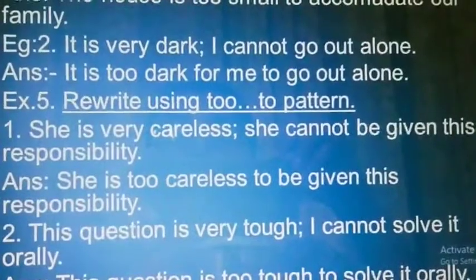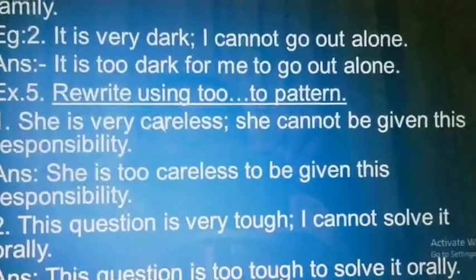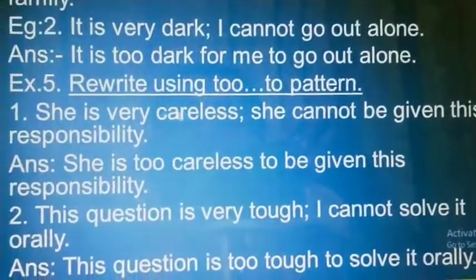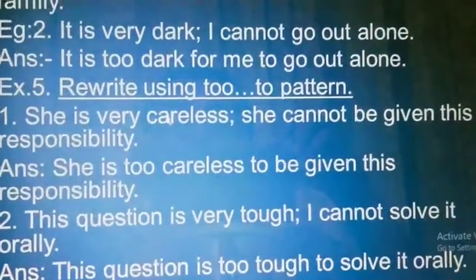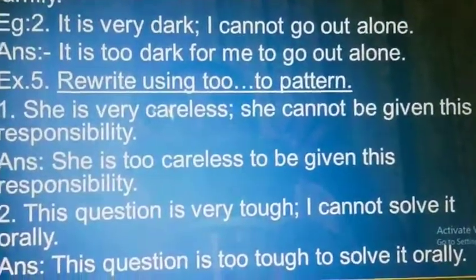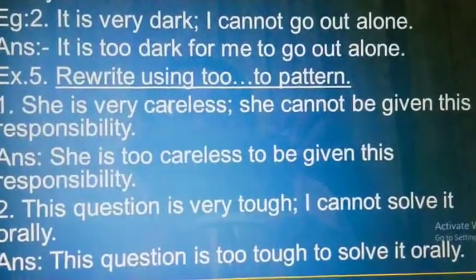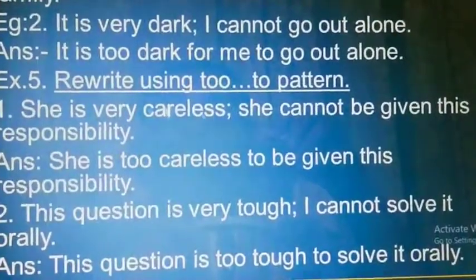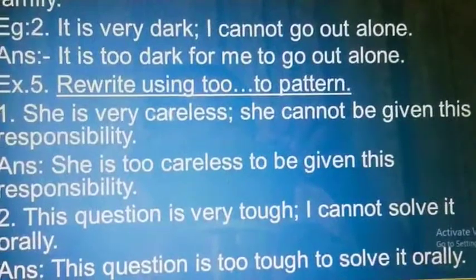Do exercise number 5, rewrite using the too-to pattern. First one: she is very careless, she cannot be given this responsibility. She is too careless to be given this responsibility. Got it?